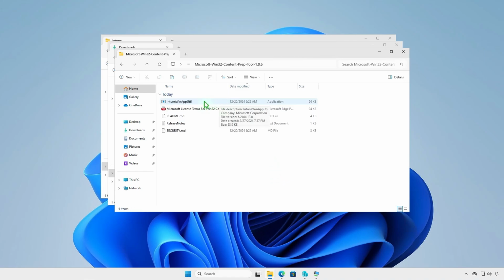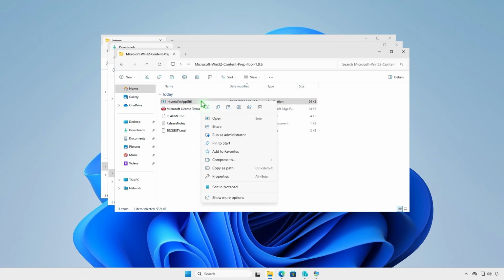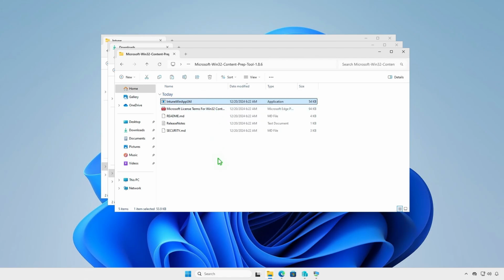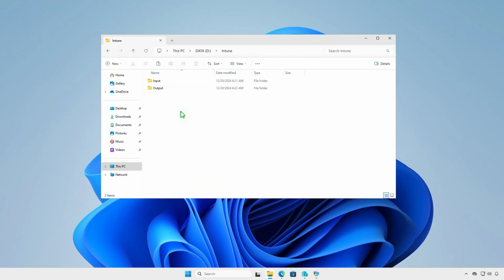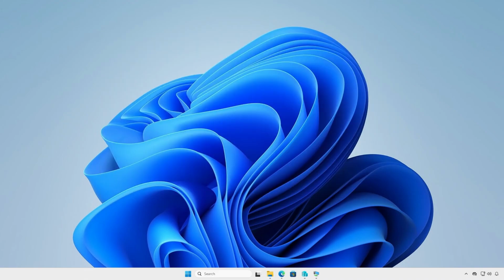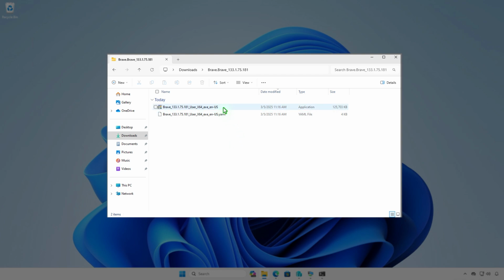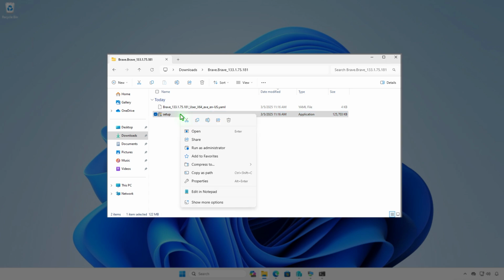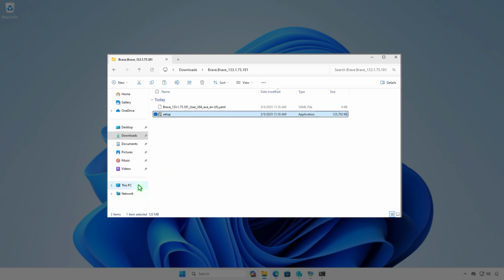We just need the prep tool, so let's copy it to the Intune folder that we've created in the previous step. Make sure the file IntuneWinAppUtil.exe is located at the same level as the input and output folders. Next, rename the downloaded installer file to setup.exe. Then copy the renamed file to the input folder that we created in the previous steps.